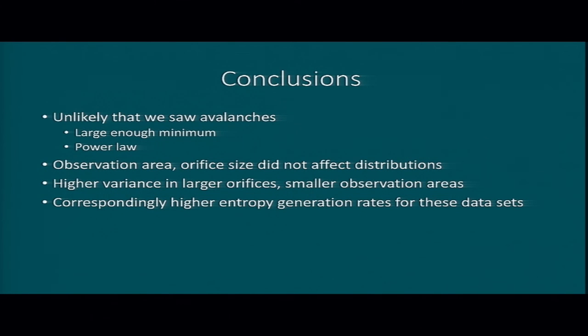So I don't believe that we saw avalanches based on the event distributions. We didn't see the combination of a large enough minimum threshold and power law statistics. Observation area and orifice size didn't affect our distributions, so we weren't able to establish a link with information content, but we did see higher variance and entropy generation rates for the large orifice and the smaller observation areas.